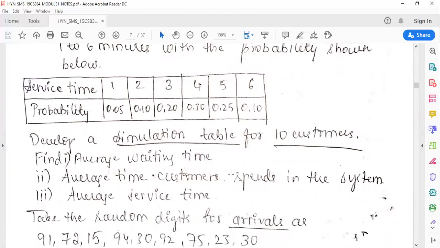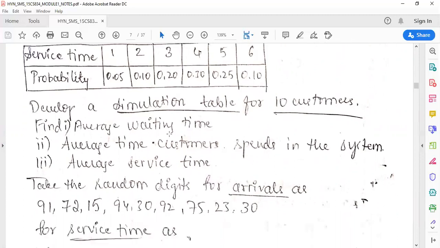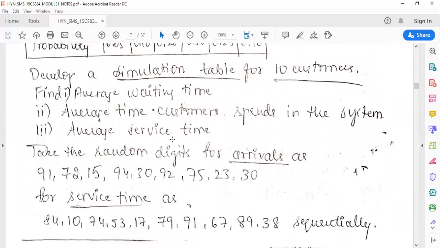We have to develop a simulation table for 10 customers. Based on the number of customers, we will be developing our simulation table. We have to find the average waiting time, the average time a customer spends in the system, and the average service time. So these three things we have to find.